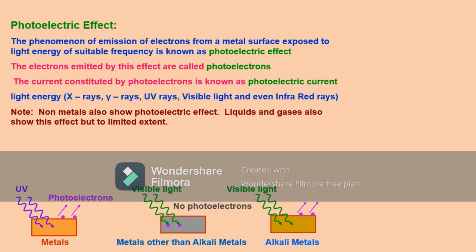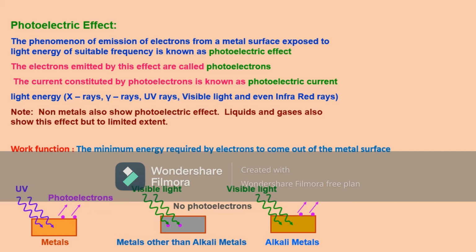But other metals have a higher work function and they require more energy to get electrons out of them. Therefore, we define work function as the minimum energy required by the electrons to come out of the metal surface. And this work function is different for different metal surfaces. That's why some of the metals show photoelectric effect even for visible light. That is what we have seen, alkali metals, which have a lesser work function.